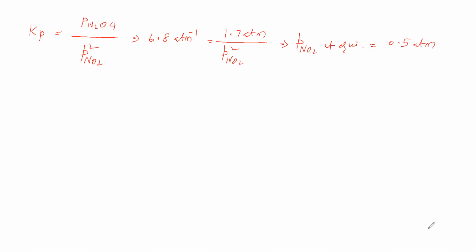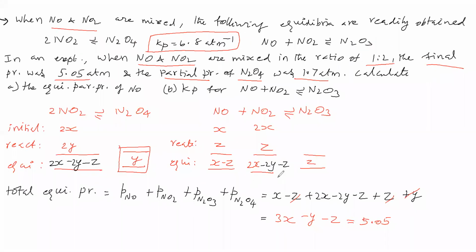So now we will go for the sum. The partial pressure of NO2 we got, that is 0.5 atmosphere. The partial pressure of N2O4 is given, that is 1.7 atmosphere. So what are the things we know? The partial pressure of NO2 is known. Now how to find the rest of the things, that we will see.